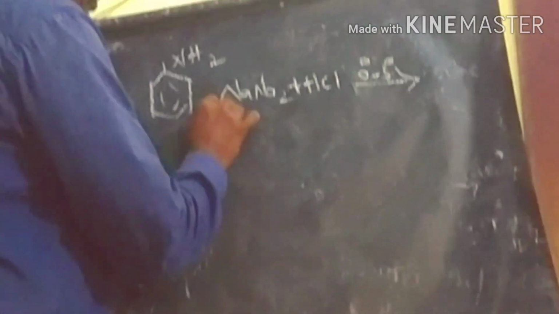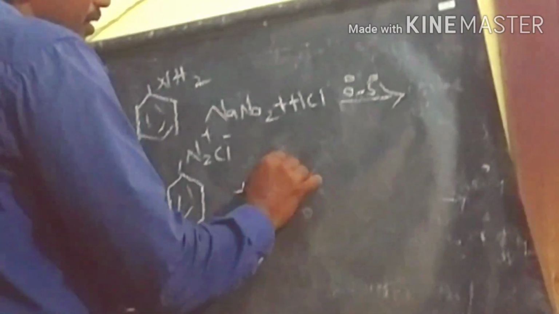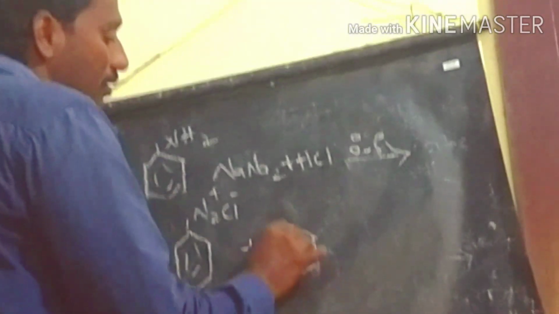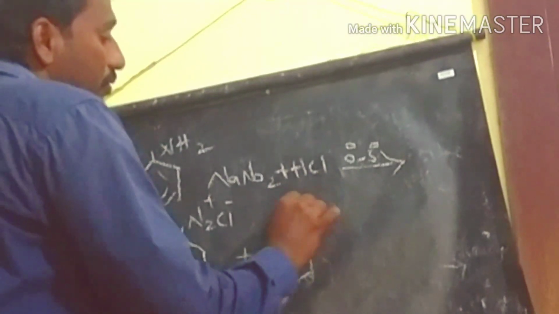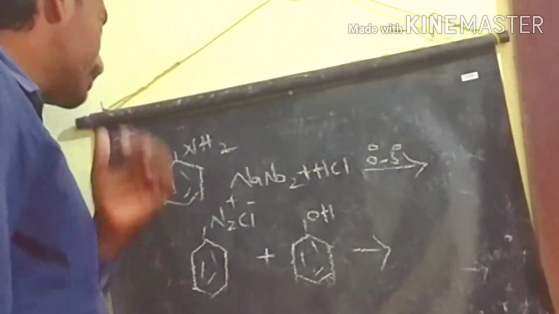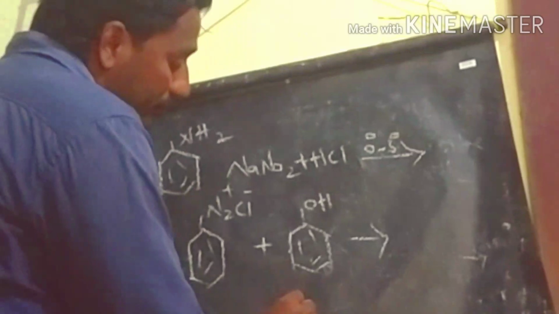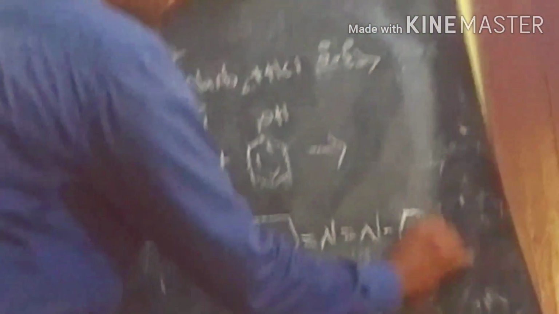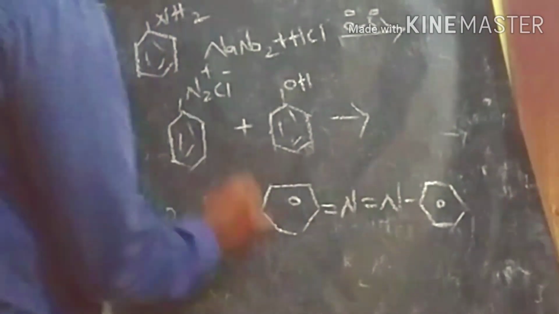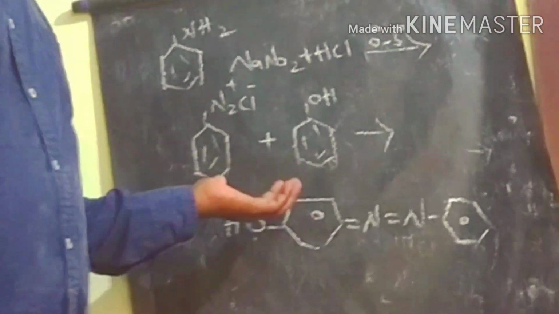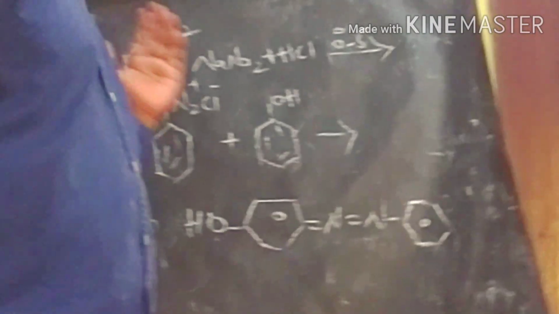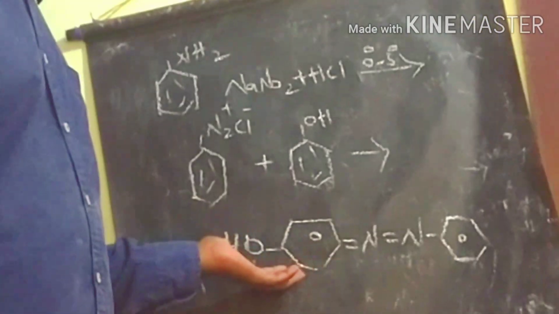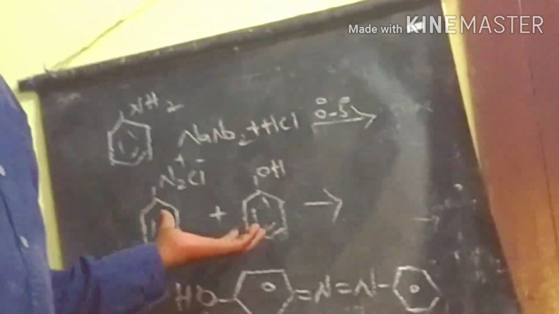This aryl diazonium salt reacts with phenol. What is happening? We get the orange azo dye, para hydroxy azobenzene. This we call the azo dye test. This test identifies both aniline and phenol, and it is one of the important tests to identify aniline.